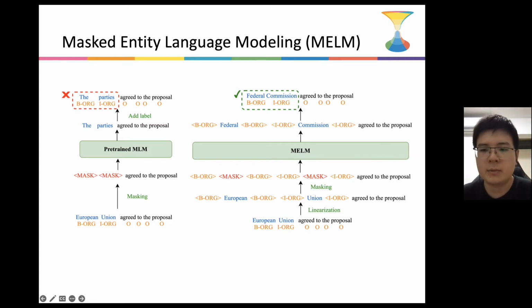MELM is built upon masked language models, which mask entity tokens and make predictions from context words, and generate a new sentence as augmented data. However, although the predicted words fit into the context, they might not align with the original labels. Therefore, our MELM explicitly injects label information during data augmentation to ensure the generated tokens are compatible with the original label sequence. I'll delve into the details step by step.